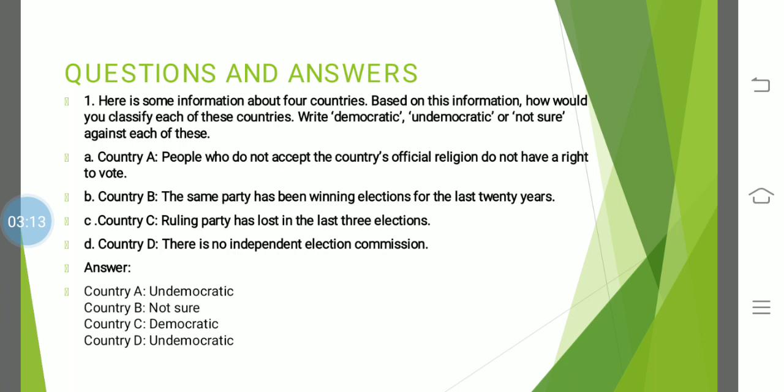Yes, the ruling party has lost in the last 3 elections, so we can understand that people are choosing correctly. People are giving their vote and choosing another party in place of the party which was ruling. Remember, we have discussed one feature of democracy: where the party which is in power has a fair chance of losing. Fair chance of losing, meaning they must also be able to lose the elections.